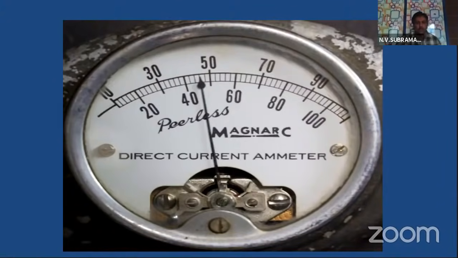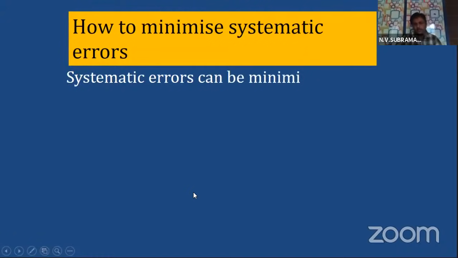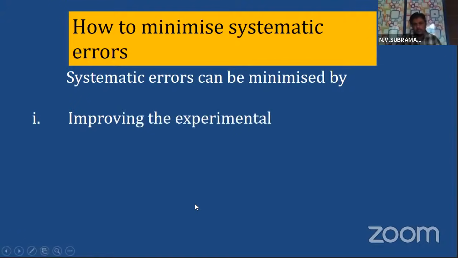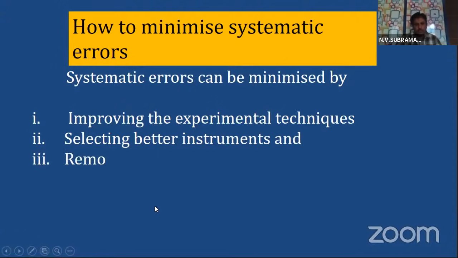Okay. So how to minimize systematic errors? Systematic errors can be minimized by improving the experimental techniques, selecting better instruments, removing personal bias.